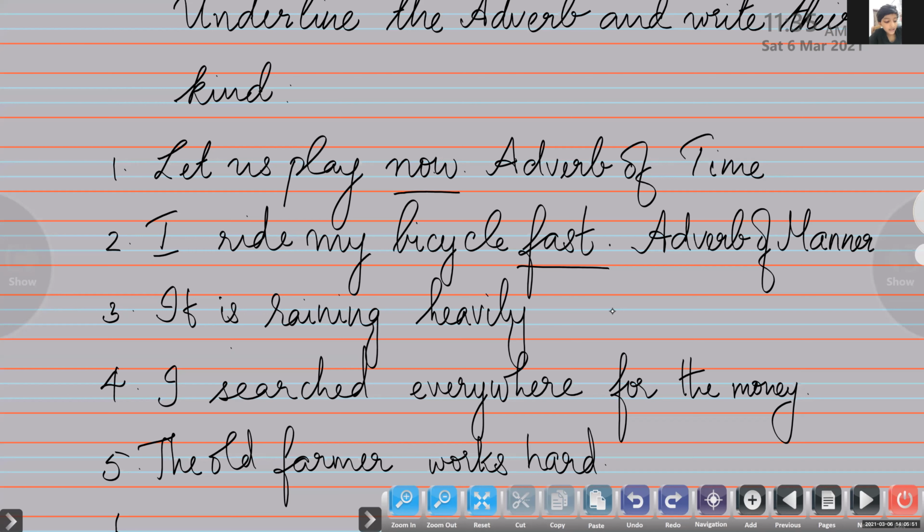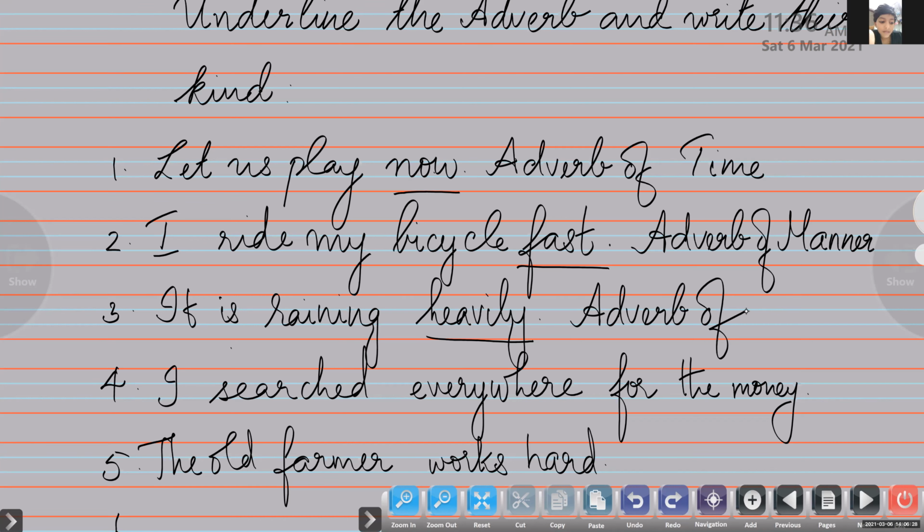It is raining heavily. Adverb of place. Okay, now please, it is raining heavily. Now pick out the adverb first. Which is the adverb? Ma'am, heavily. Yes, heavily is the adverb. What kind is it? Ma'am, adverb of place.